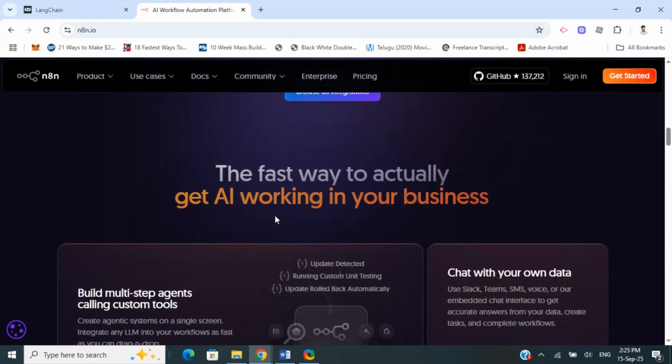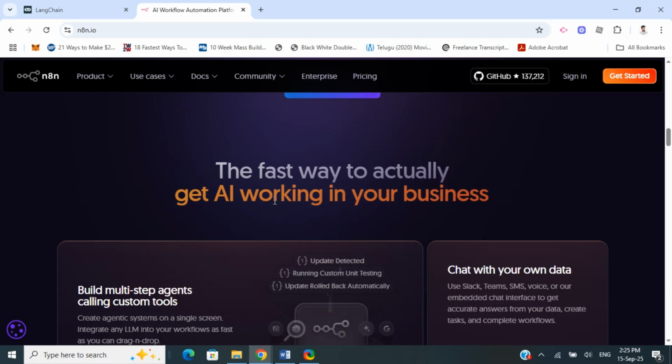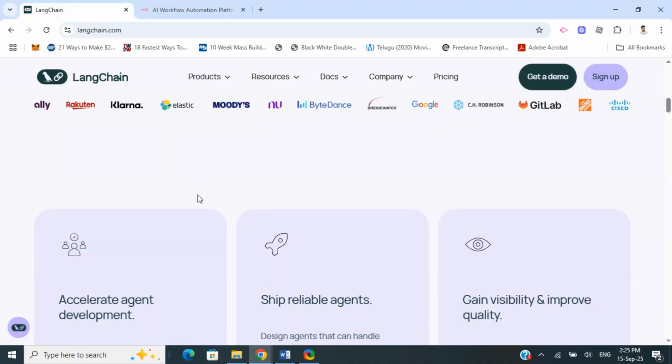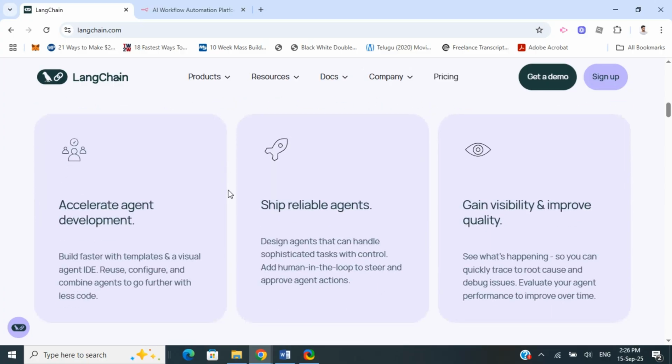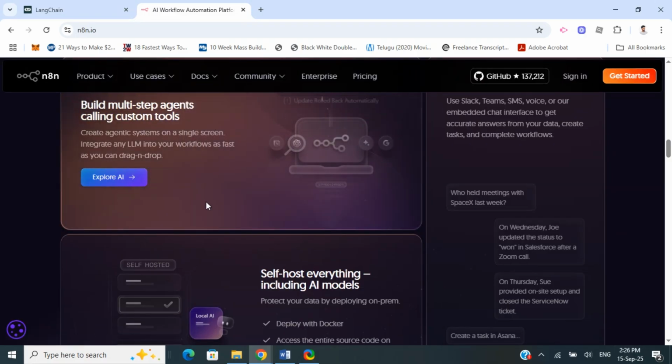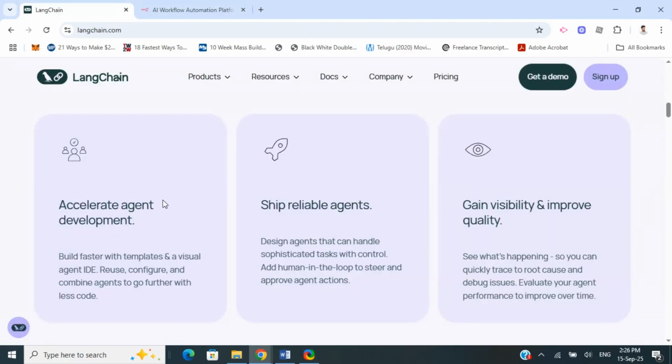And N8n is actually a workflow automation tool with a visual interface. Usually you just drag and drop, basically low code. You can connect many services like APIs and apps using N8n. Both these platforms can be used in workflows involving LLMs. For example, N8n has Langchain nodes, or Langchain concept implementation, so you can embed Langchain logic inside the N8n workflows. Both are open source, so you can try to use both platforms.